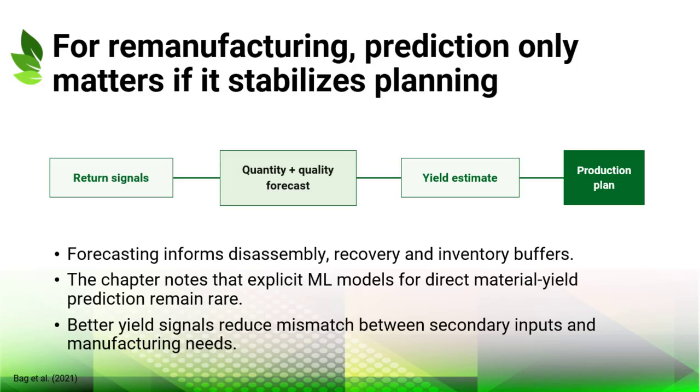The chapter stresses that prediction is valuable only when it stabilizes decisions. Better yield estimates can inform disassembly schedules, component recovery, raw material substitution, and inventory buffers. They can also reduce mismatch between uncertain secondary inputs and forward manufacturing needs. At the same time, the chapter points out an important research gap. Direct machine learning models for material recovery yield remain less developed than broader return forecasting methods. Use this slide as a bridge from the previous idea to the next operational decision.